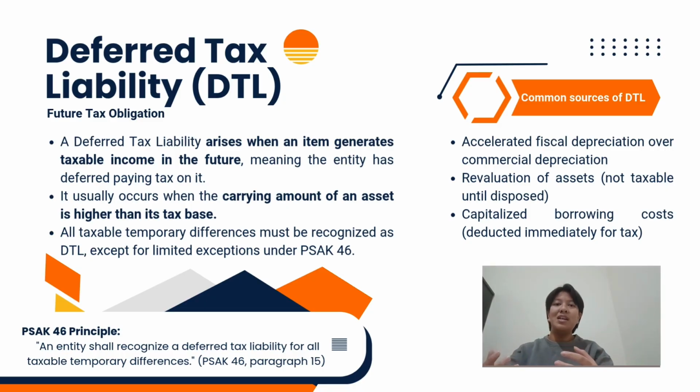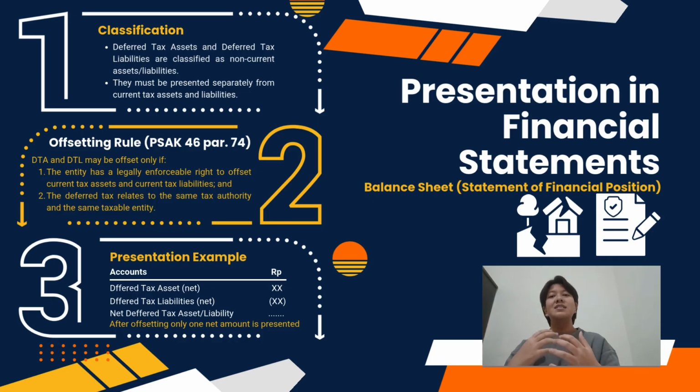This means that the company gets a bigger tax deduction now, so it pays lower tax in the current period. However, in the future, this tax benefit will reverse, and the company may pay higher tax. That future tax obligation is recognized as the deferred tax liability. So the key idea is, if a temporary difference will increase taxable income in the future, then it creates a DTL.